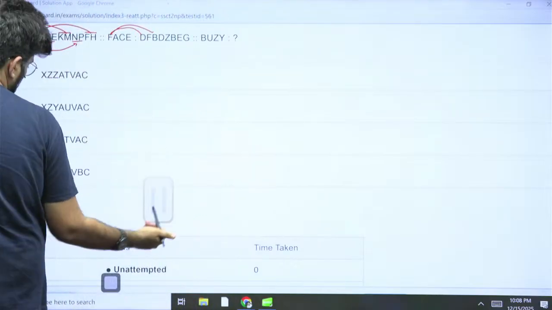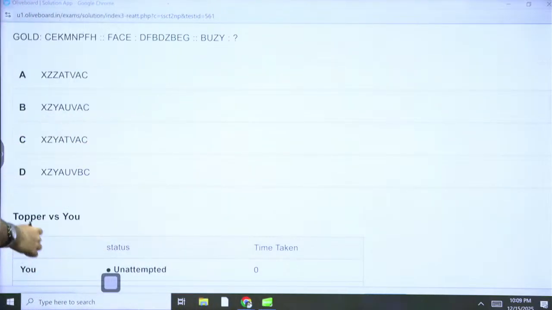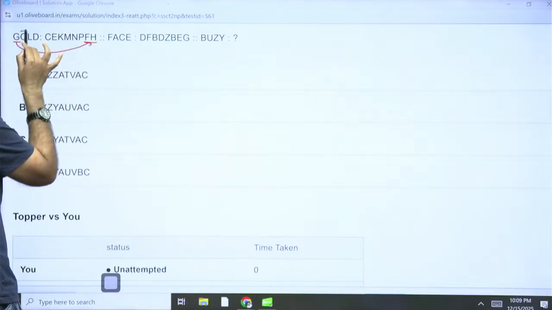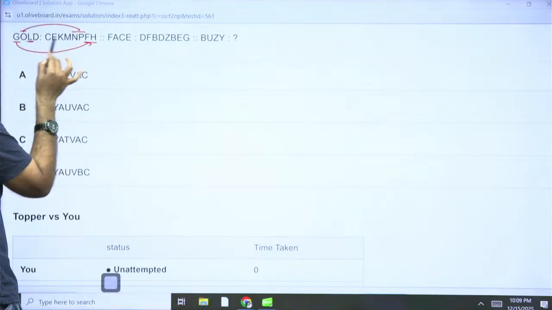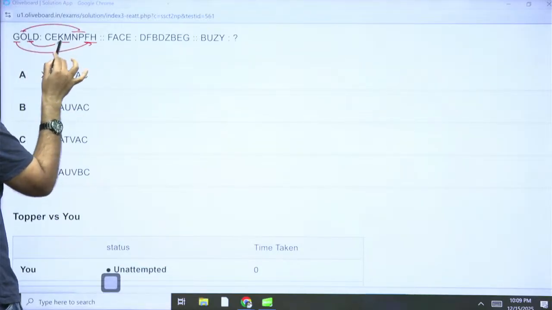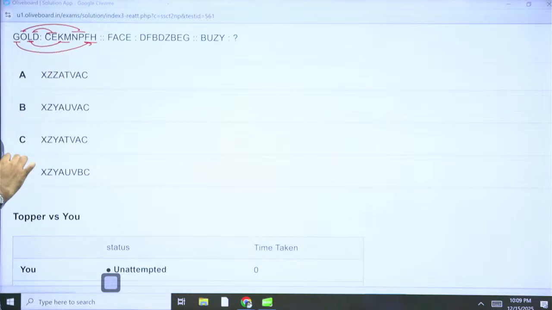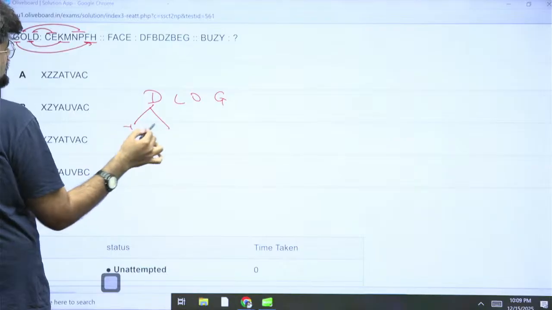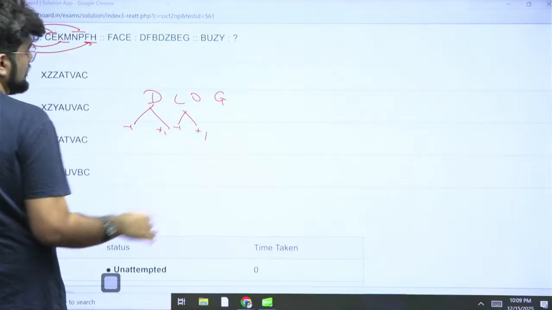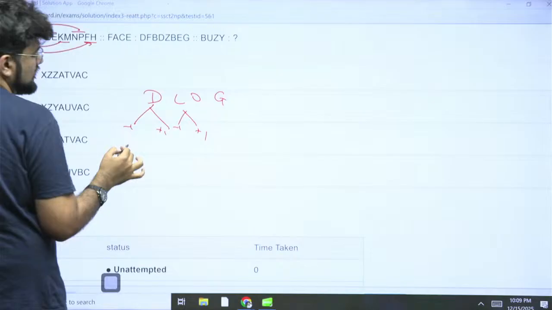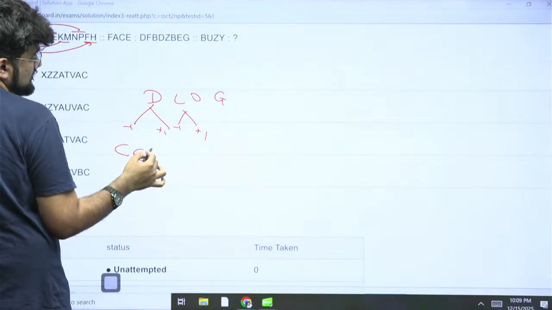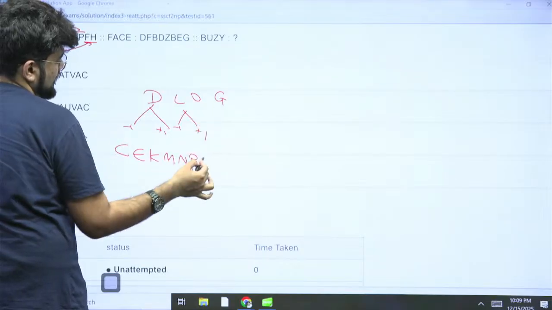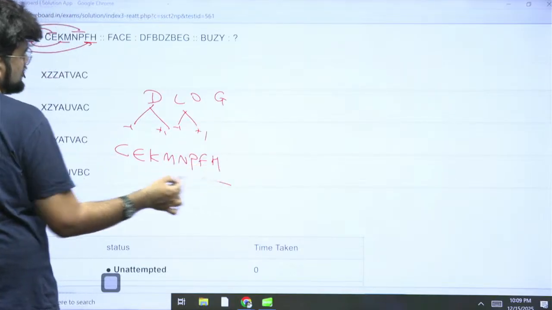Always be observant of what exactly can be a possibility. If you observe clearly, this G is related to this here. This O is related to this here. In these questions, usually this is the only logic which works mostly. Otherwise, it won't make sense. What is happening is they are writing it in the opposite direction: D, L, O, G. And now they are doing minus 1 plus 1. D minus 1 is C, D plus 1 is E. L minus 1 is K, L plus 1 is M. So 15 minus 1 is 14, 15 plus 1 is 16, 7 minus 1 is 6, 7 plus 1 is 8. This is my logic.